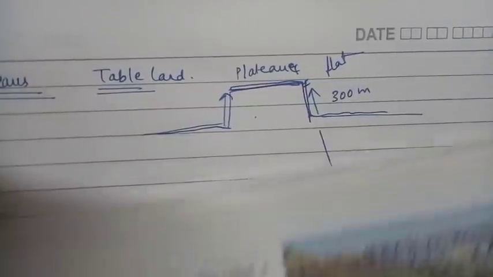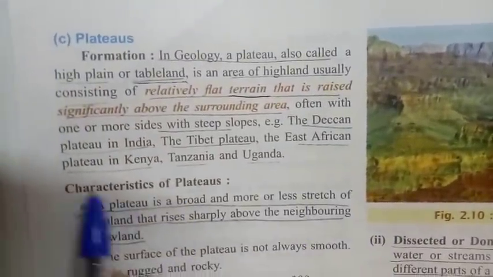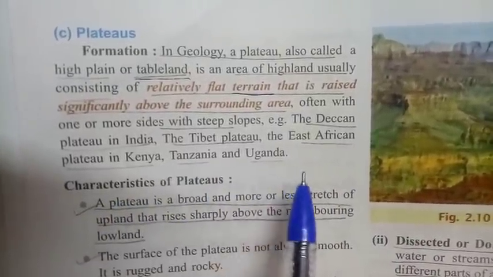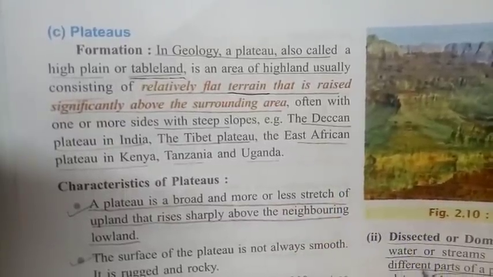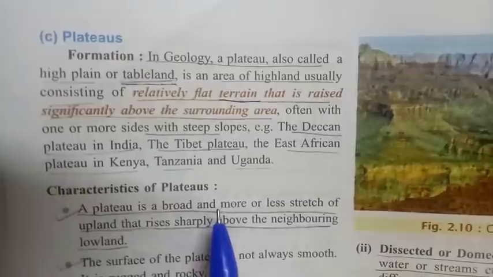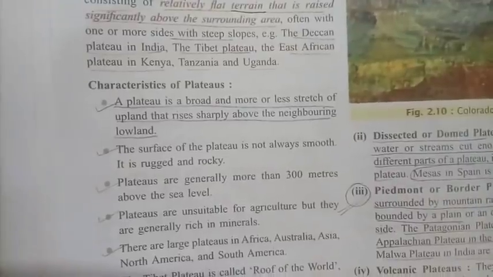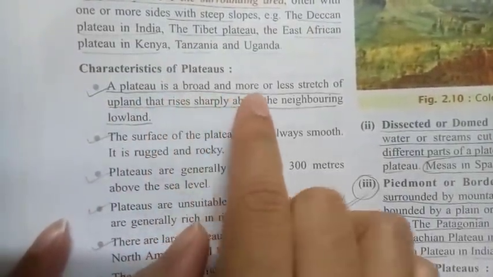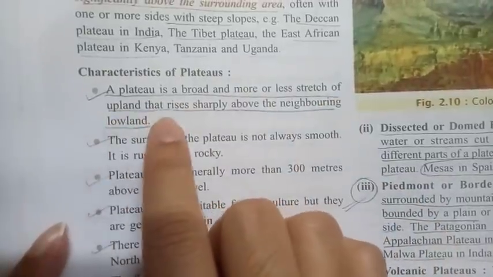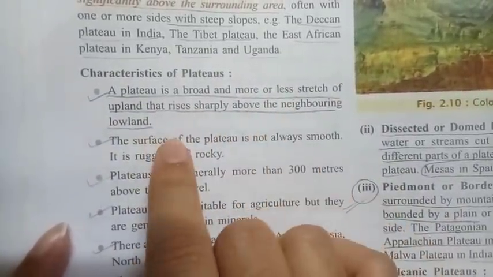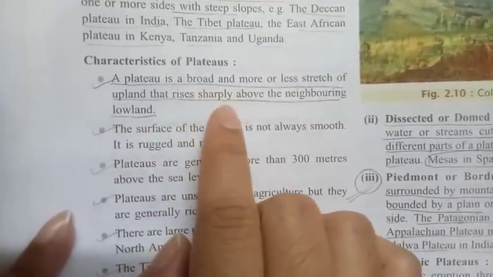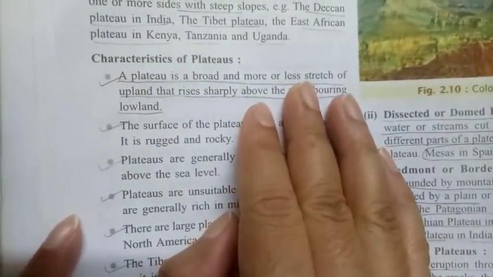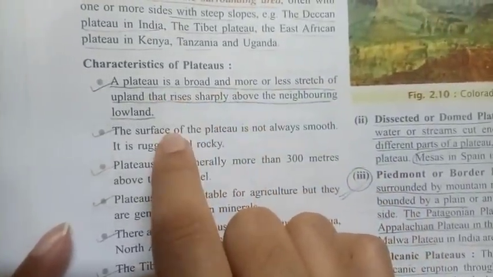Now I have given you certain details regarding the various examples: the Deccan Plateau in India, the Tibet Plateau, the East African Plateau in Kenya, Tanzania and Uganda. Okay, now we are going to study the characteristics of plateaus. What are the characteristic features of plateau? First, a plateau is a broad and more or less flat stretch of upland that rises sharply above the neighboring lowlands. Okay, means what? A plateau is raised above the land surface and the surrounding area is lower in comparison to that particular portion. So that upland will be known as what?